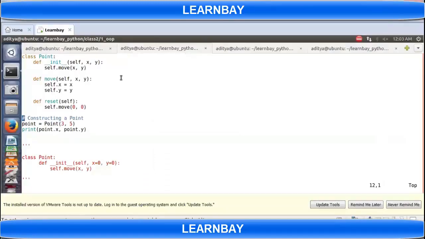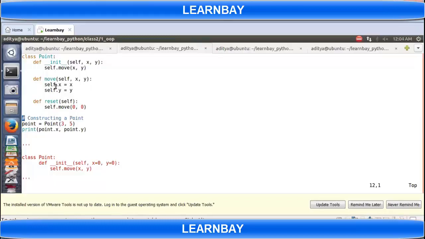It is in C++, Java, it is possible, but here, for adding data members, the correct way is to add inside underscore init underscore. For example, here in this case, I am calling move, and in move I am adding x and y.